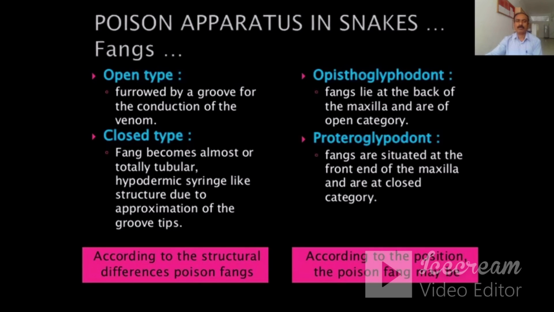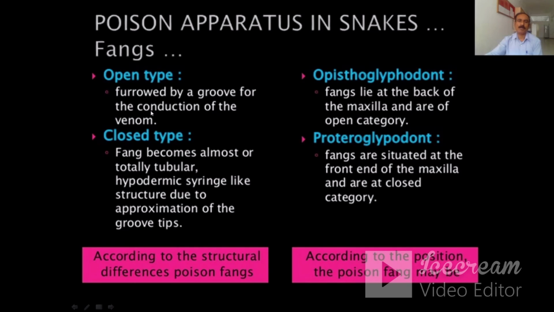Now there are two different types of fangs. One is according to the structural differences, and the second type is according to position. According to the structural differences, there are two types of fangs.